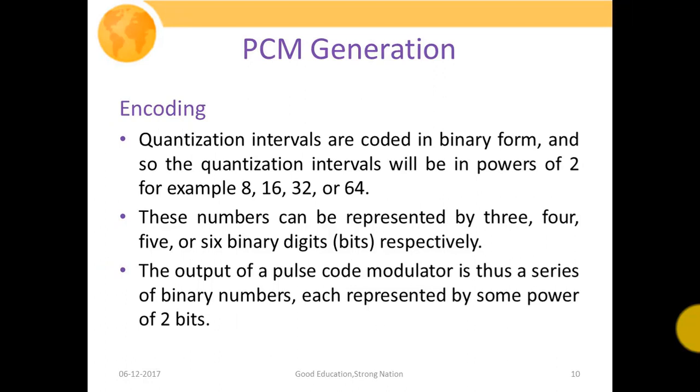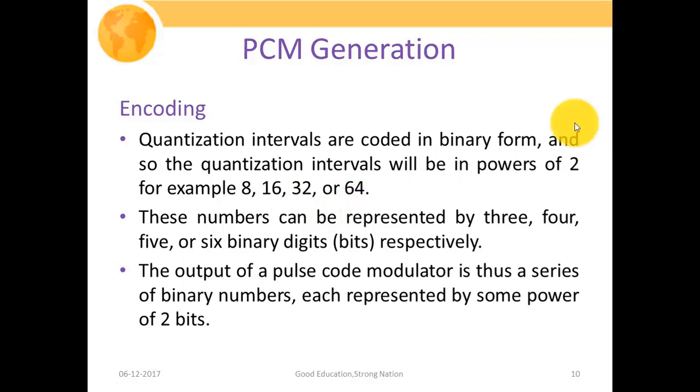Finally, the quantizer output goes through the encoder. Depending upon which zone our sample value lies in, the encoder assigns or generates the codes. So quantization intervals are coded in binary form. The quantization intervals will be in powers of 2, for example, either 8, 16, 32 or 64.